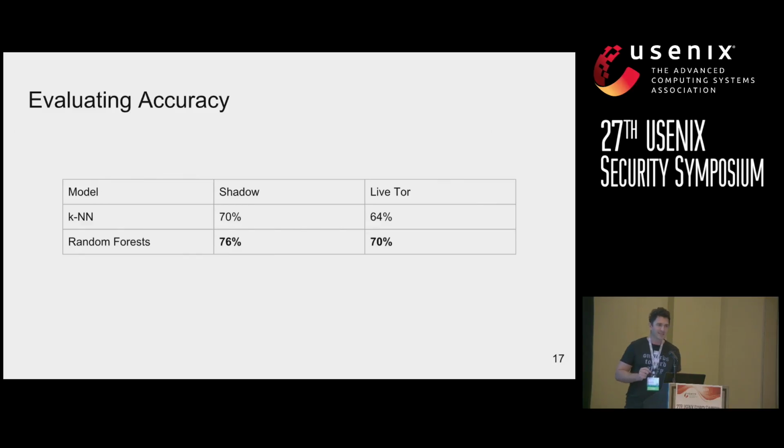So by fitting this training data with KNN, we were able to predict whether or not the circuit was fast or slow with 70% accuracy on the Shadow simulation and 64% accuracy on Live Tor. But when we fit the data with the random forests, we were able to predict whether or not it was fast or slow with 76% accuracy on Shadow and 70% accuracy on Live Tor. So based on these results, we used random forests in our PredicTor implementation.